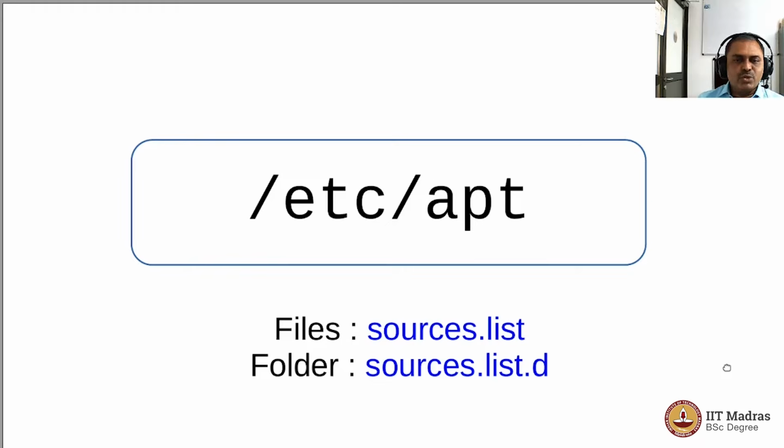And there are two files that we have to look up. The one is a file called sources.list and another is a directory called sources.list.d, in which there are different entries which come because you have added those sources for the Debian packages as a part of third party software, for example Google Chrome or Microsoft Teams or Zoom, etc.